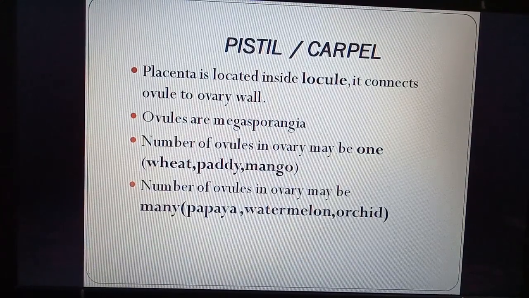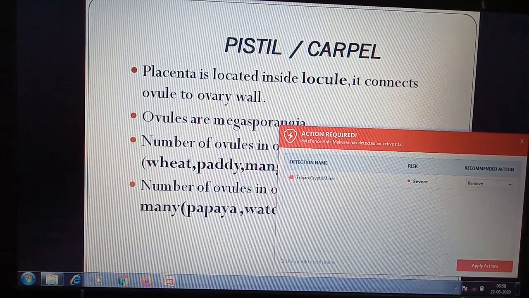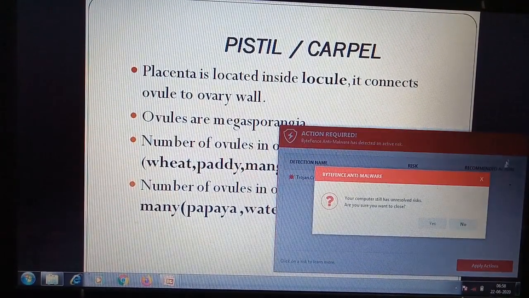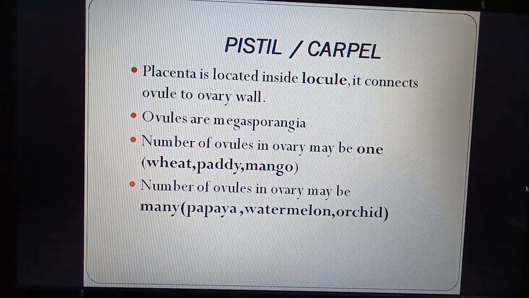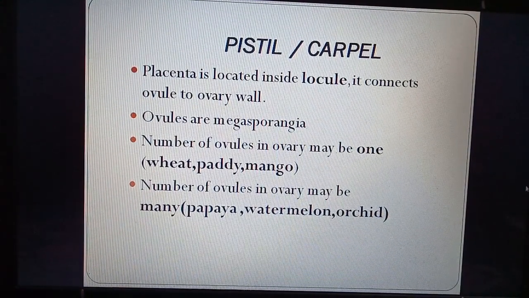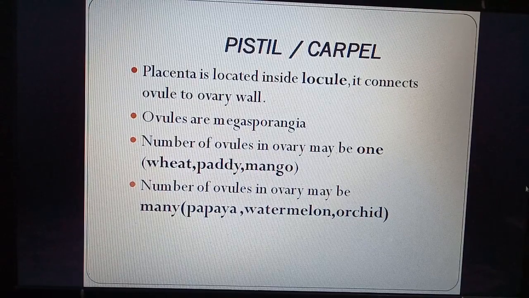Next, the placenta is located inside a locule. So the placenta is found inside a locule or cavity. It connects the ovule to the ovary wall. So we know that the placenta connects the ovule to the ovary wall and provides nutrition.